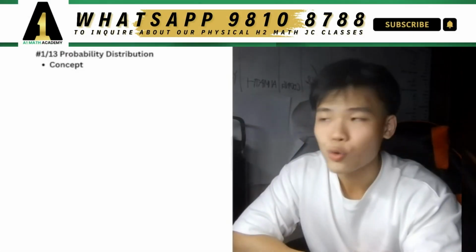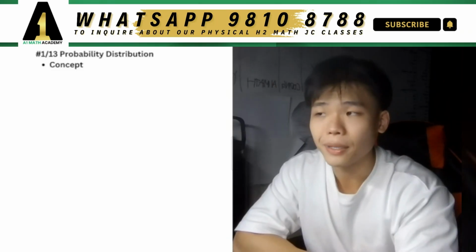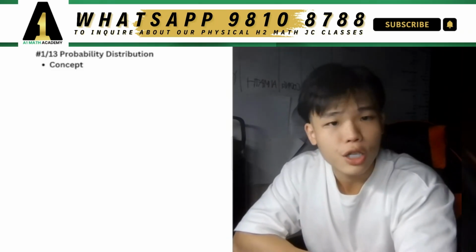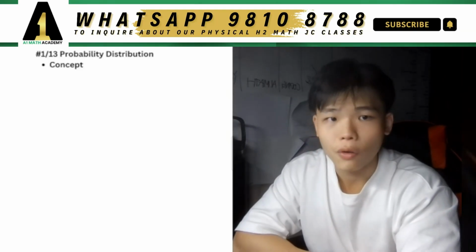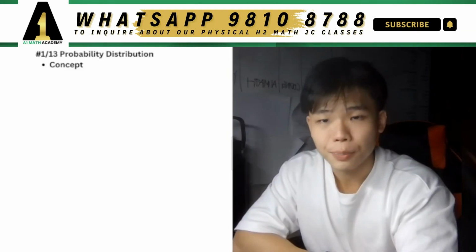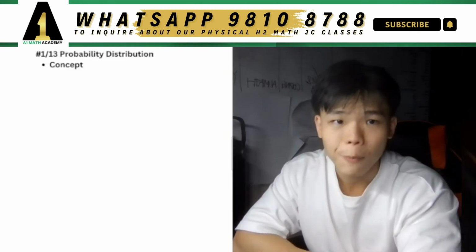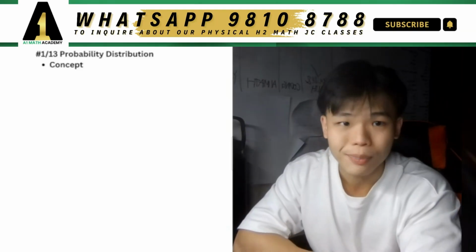Welcome to a brand new chapter called S2 on discrete random variables. Typically the second statistics chapter that you will learn after permutation and combination and probability. So to give you a broad overview of this entire chapter, I'll first explain a couple of terms that we will use every single time throughout this chapter and paint a picture for you so that you get a sensing of what this whole chapter is really all about.